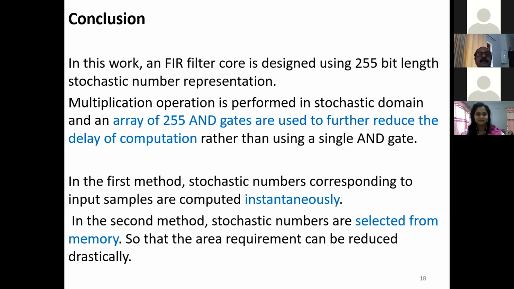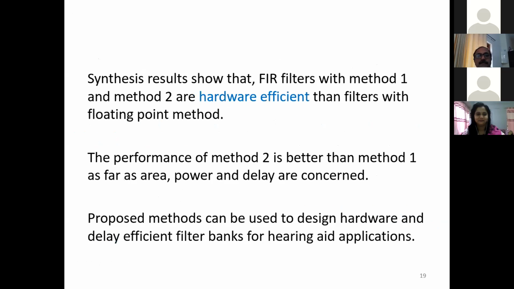Conclusion. In this work, an FIR filter core is designed using a 255-bit length stochastic number representation. The multiplication operation is performed in the stochastic domain. An array of 255 AND gates is used to further reduce the delay of computation rather than using a single AND gate. In the first method, stochastic numbers corresponding to input samples are computed instantaneously. In the second method, stochastic numbers are selected from memory so that the area requirement can be reduced drastically.